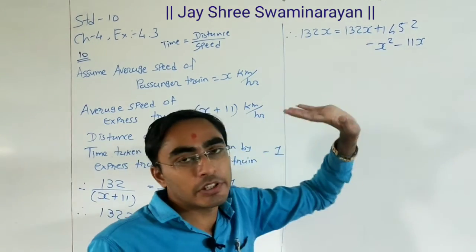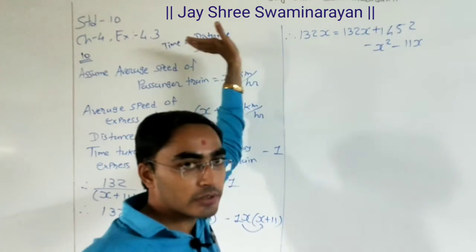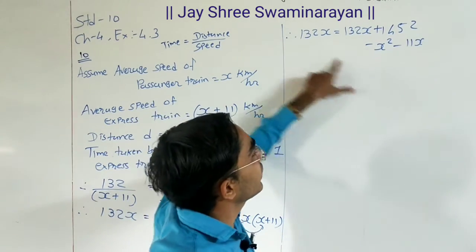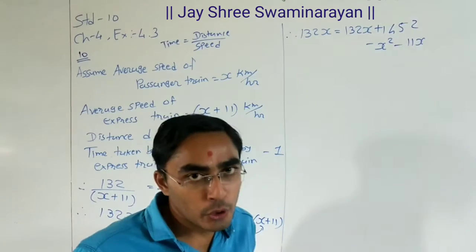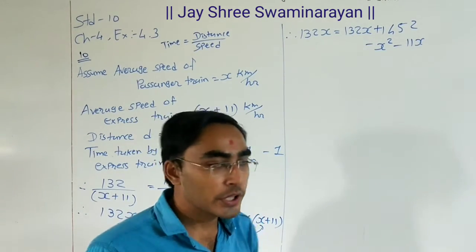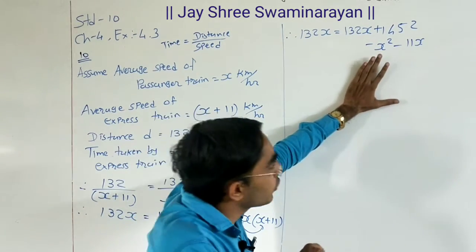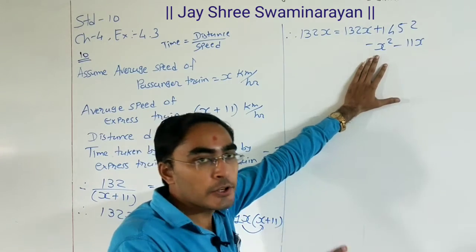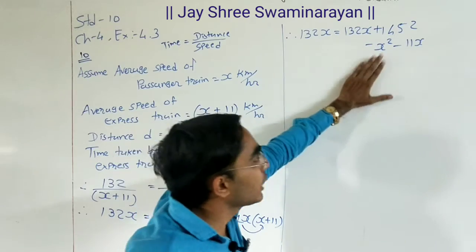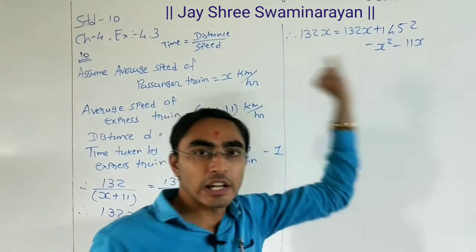So how can we convert this negative into positive? That means we need to transfer this x square to the left hand side, the other side. So collect all the terms on the left hand side. If we want to convert this negative x square into positive x square, we need to transfer this term to the left hand side. So the remaining terms are all collected on the left hand side.